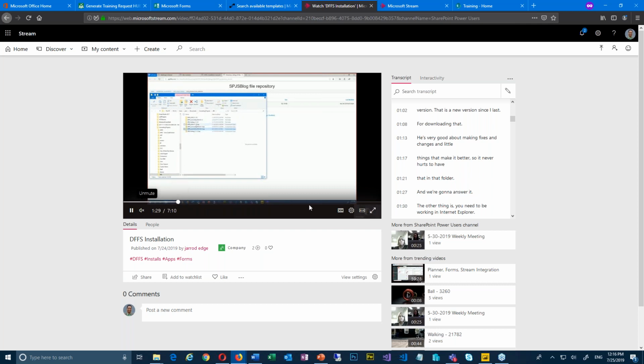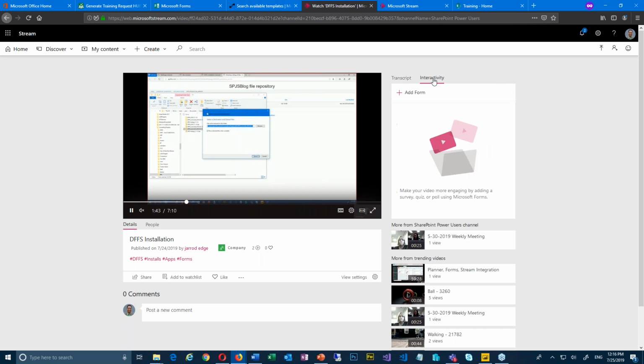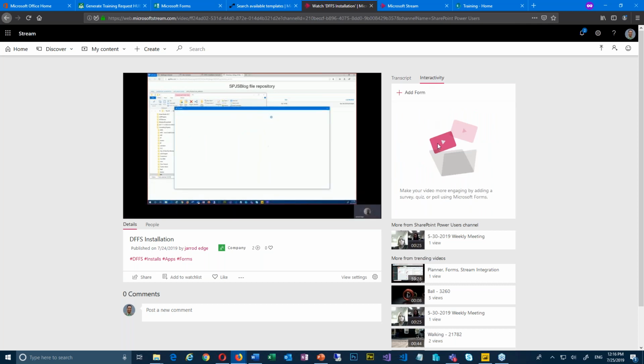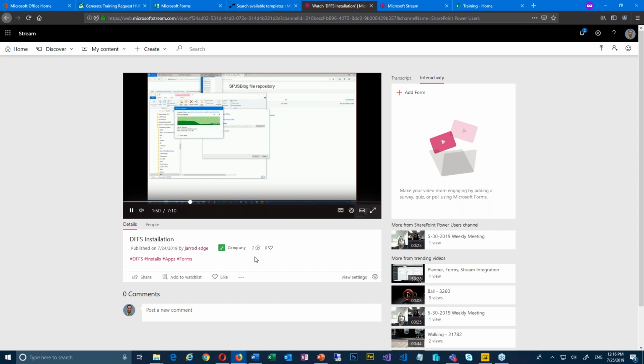You can't see it very well, but I have two little lines in here where I have places that I can embed other things into. I'll show you that in a different example. But the transcript is really nice because it's searchable. Okay, the interactivity, I don't have any inside of this one. That is you adding forms from Microsoft Forms in there, surveys and things inside of it. I don't have them on this one, but I'll show you a different one.